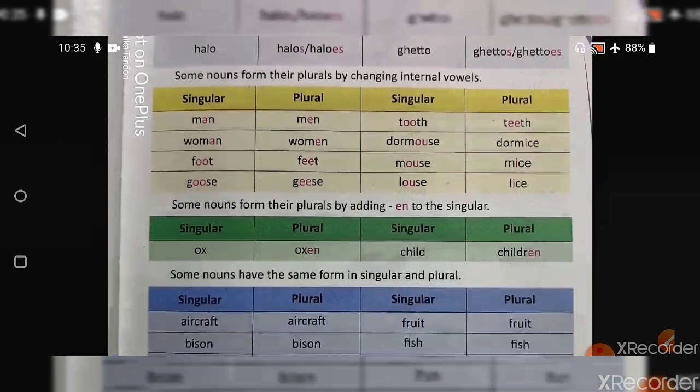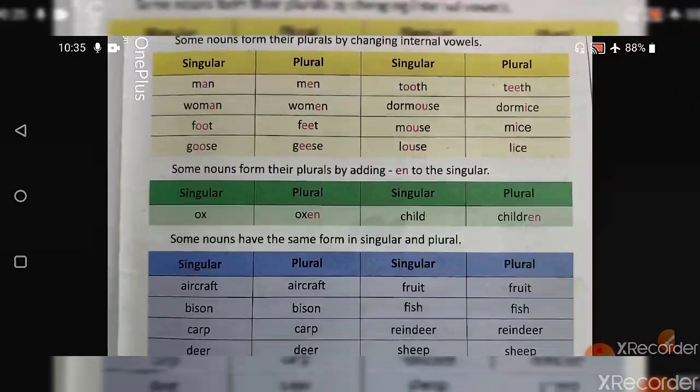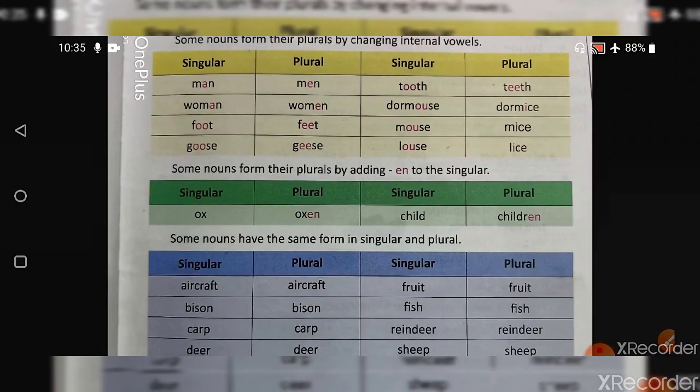Alright. Now next one is some nouns form their plural by adding en to the singular. For example, oxen and children. These are the best examples of the nouns that form their plural by adding en. So ox becomes oxen and child becomes children. So there is no word known as childs or children's or oxes or oxens. There are no such words.